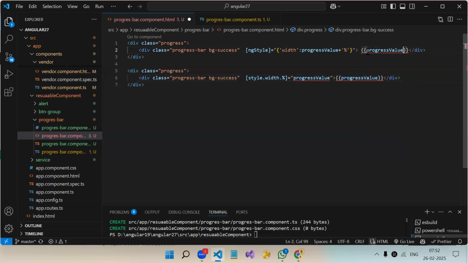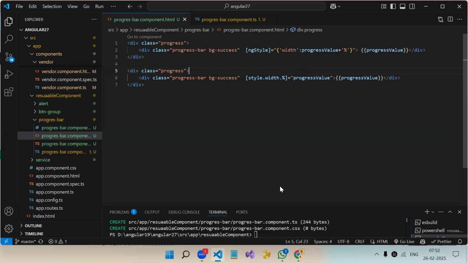We can also do ng class or no? See, here we have to provide a dynamic width. Width is a CSS property. Is it a class? No. But we can put this width property in a class. So how many classes will you create? It can be 1%, 2%, 90%. So many different widths we will get. So how will you create a class?